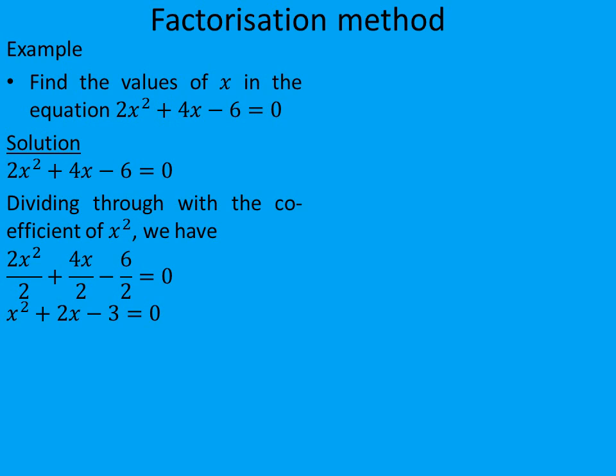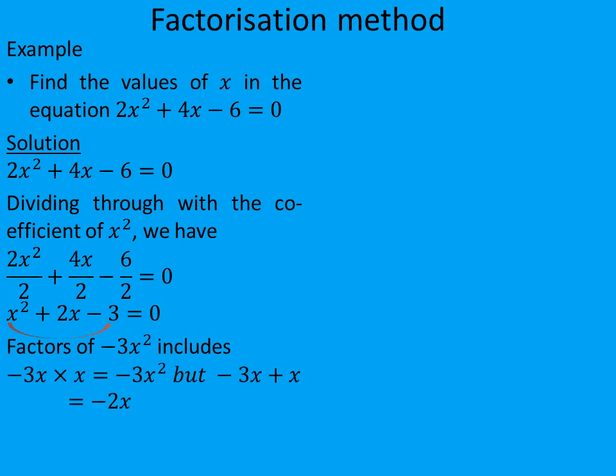So here we are going to multiply x squared with the constant term, which is minus 3, to have minus 3x squared, and we are going to look for the factors of minus 3x squared. So the factors of minus 3x squared include minus 3x times x. This is going to give us minus 3x squared, but minus 3x plus x is equal to minus 2x.